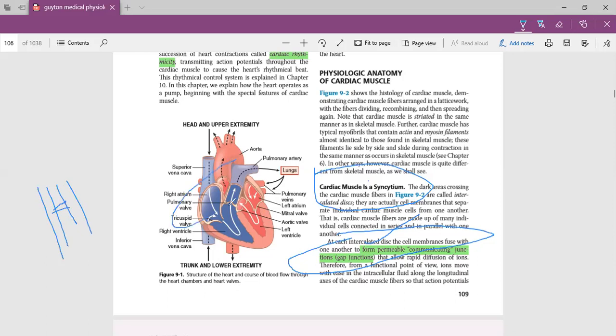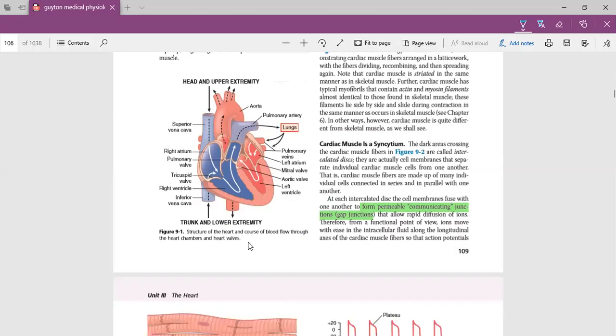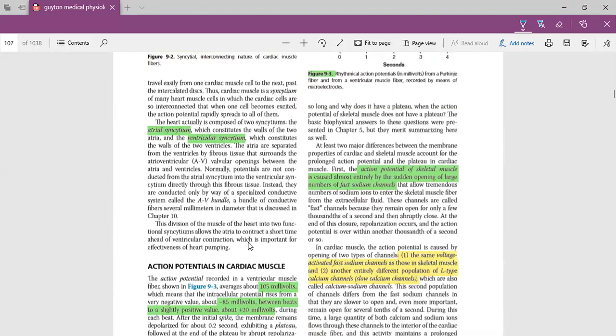हमारा जो एट्रिया है ना, वो आपस में एट्रिया के मसल फाइबर्स कनेक्टेड है. Thousands of muscle fibers are connected through gap junctions. Similarly, our cardiac muscle fibers in ventricular muscles are also connected through gap junctions. So there are two syncytia of our heart, atrial and ventricular. So atria contract together. Similarly, our ventricles also contract at the same time. Right and left ventricles contract at the same time. So this is a property of the heart and the reason for this property is gap junctions. So this is asked.